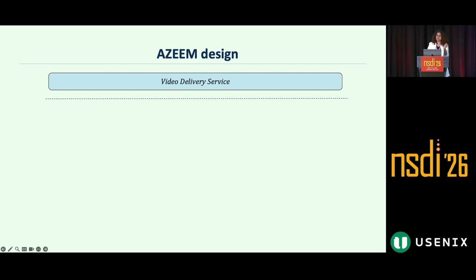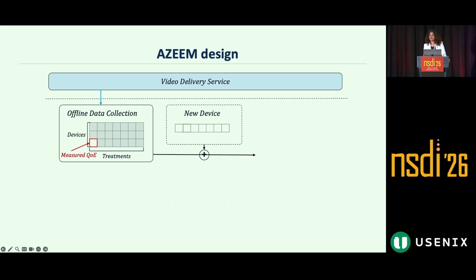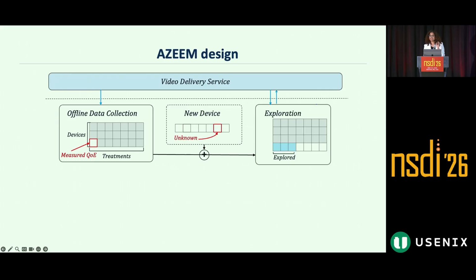Let's dig deeper into AGIM's design to see how we facilitate this efficient exploration exploitation. First, we either use historical RCT data, or we run a small RCT on already onboarded cohorts. When a new device arrives, we know nothing about it, and our goal is to find the best configuration for this device. We combine the RCT data collected with the new device row and kick off exploration. We start with a few bootstrap treatments. These give us some information about this new cohort and its behavior.